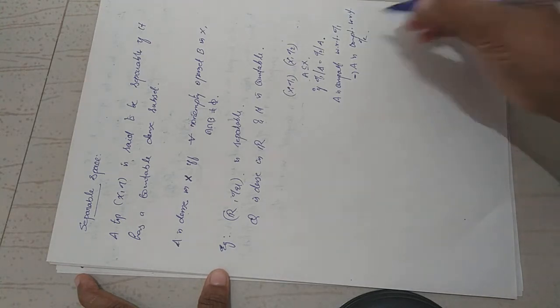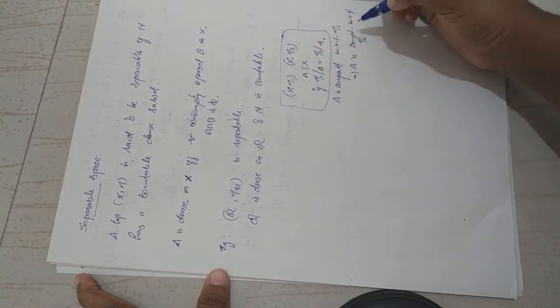So, when these conditions hold, what about the property of denseness?